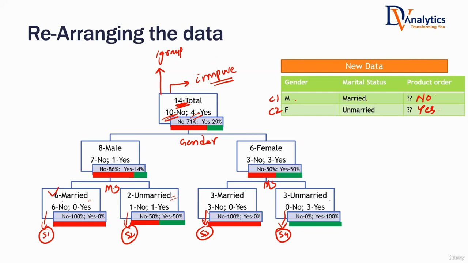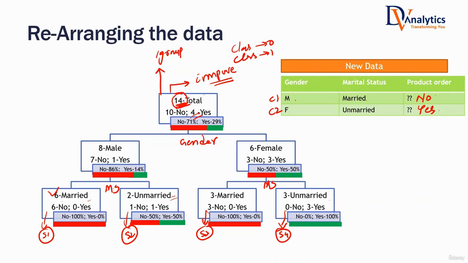Okay. So right now, what I am saying is the overall data set has impurity. What do you mean by impurity? If you look at the whole data, there are some customers who are not buying. There are some customers who are buying the product. That means both class 0 as well as class 1 are there. Out of 14, some of them are buying, some of them are not buying.